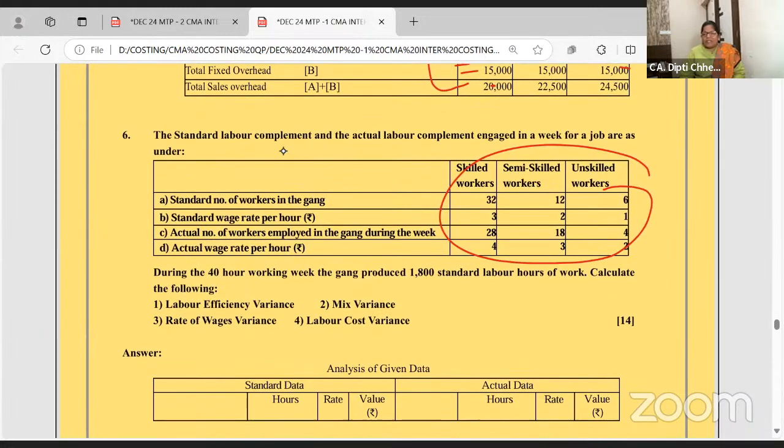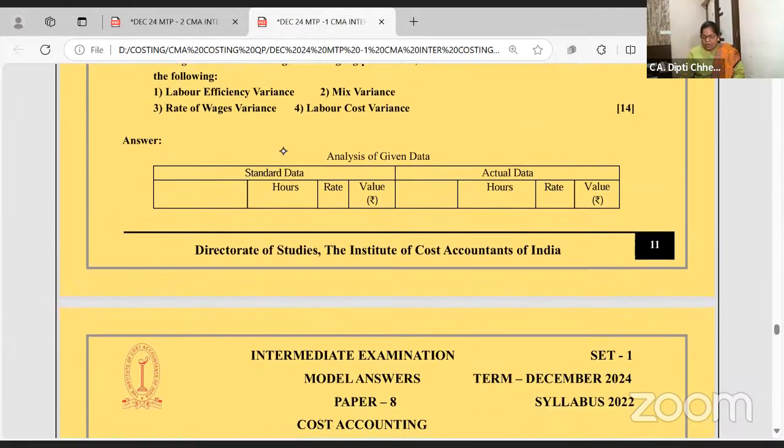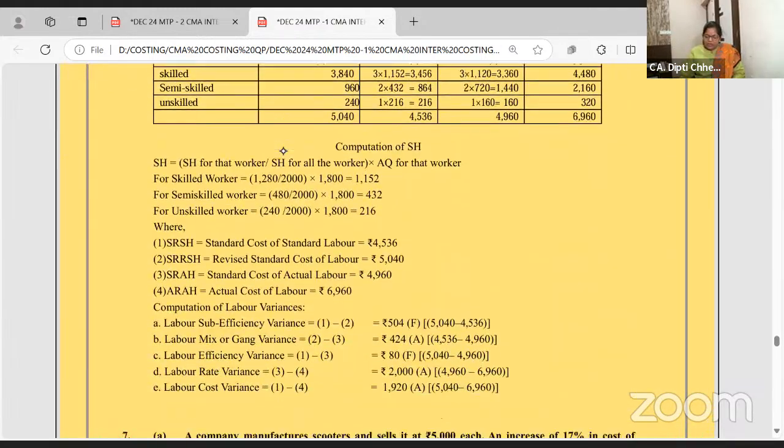Same problem. Now tell me honestly, have we done it or not? Skilled, unskilled, semi-skilled. You have to make 4 columns and then write and do standard as.